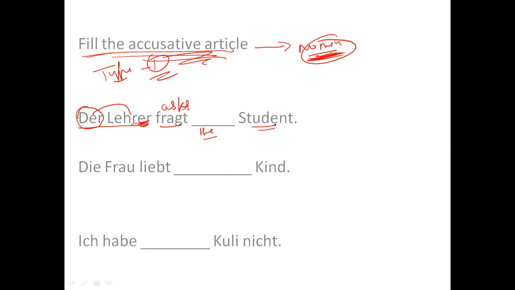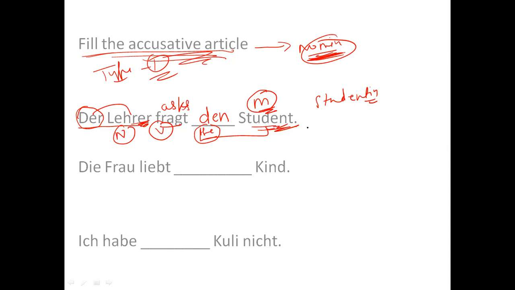Here I'm talking about a male student and not the female student. For a female student we have the word "Studentin", right? In the exam it is given "Student". Now the answer has to be from the masculine table, and I need to check what article I shall write here. So this is nominative, this is the verb, and this is accusative, hence "den" should be the answer, because here Student is masculine.